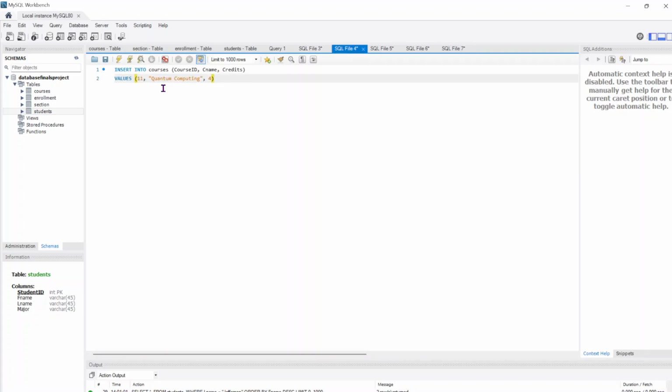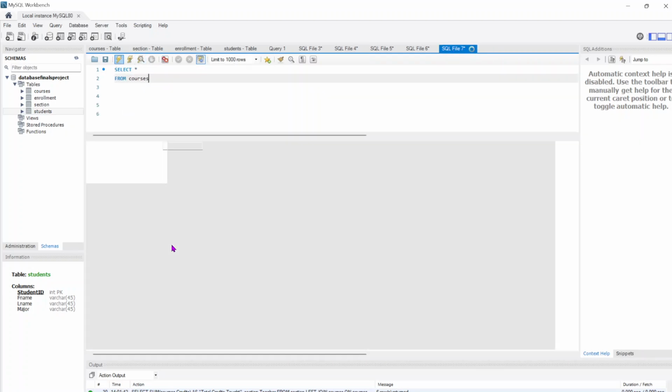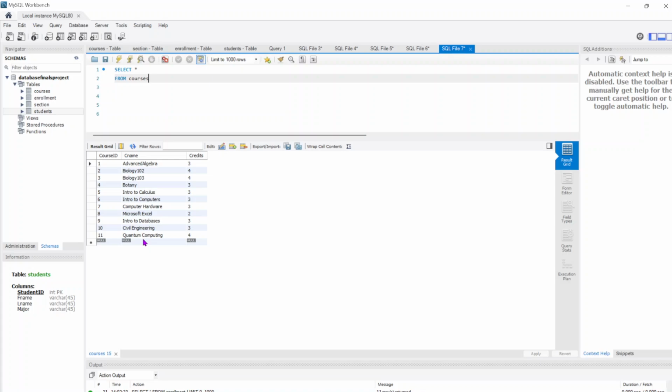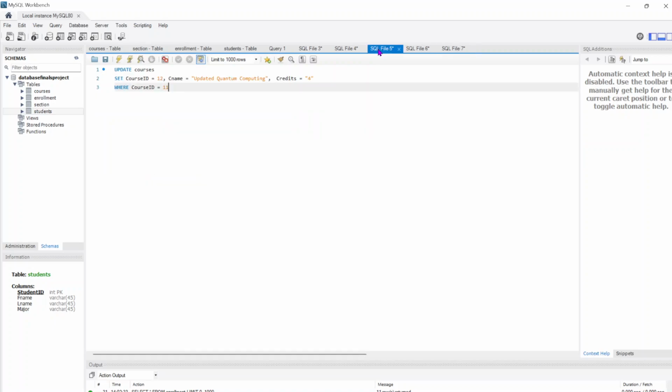If we come over to here, I have an insert into statement. As you can see, I have just run it, which inserts a new course with a course ID of 11, the name quantum computing, and it is worth 4 credits. As you can see over here, the new class has been added. It's worth 4 credits because quantum computing is relatively new and actually quite hard.